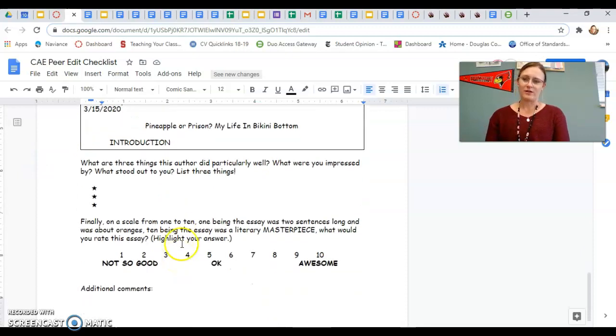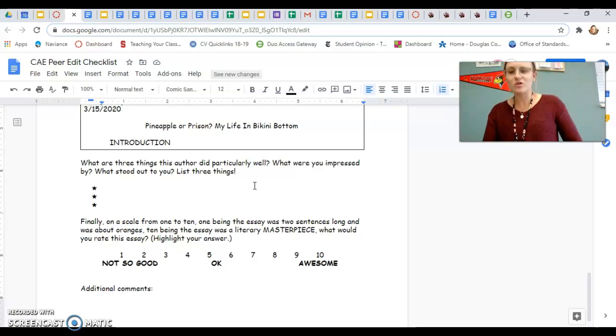And then my favorite part here is, what are 3 things this author did particularly well, right? Give credit where credit's due. Tell your partner what they're doing well, right? And they are doing things well. You all are, right? This isn't the best draft of our essay, but that doesn't mean it's all bad, okay?